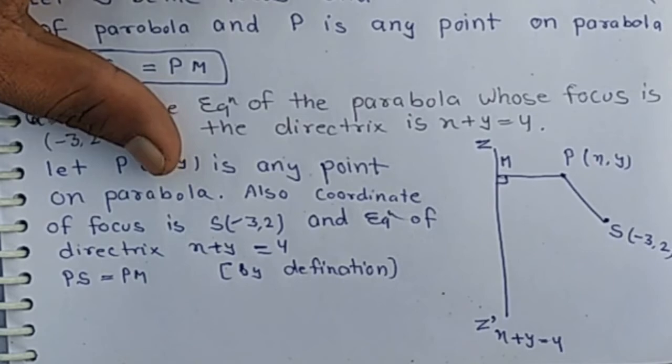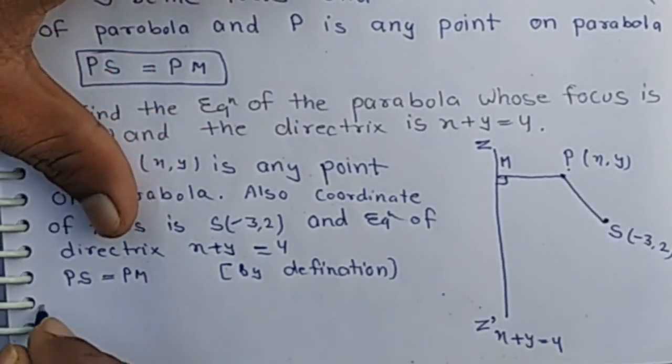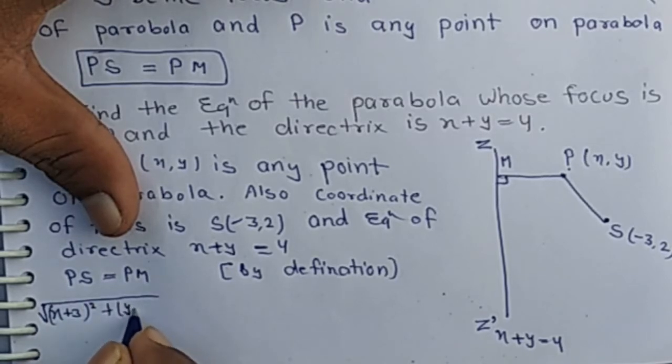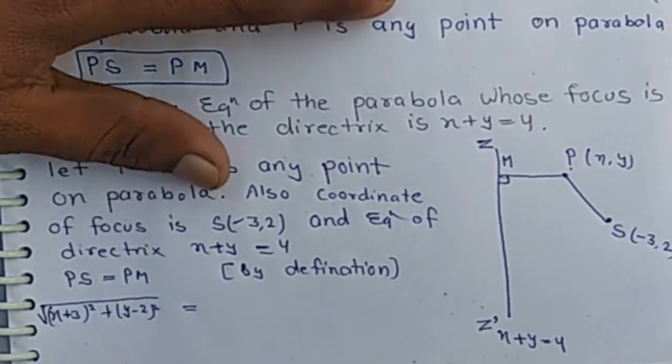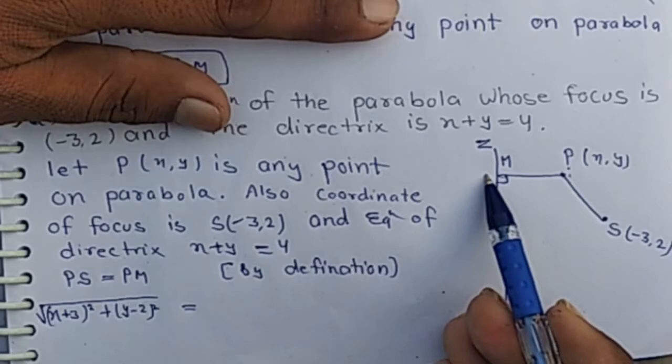PS is the distance between point P and S, the distance between two points. And PM is the length of the perpendicular from an external point to a given line.